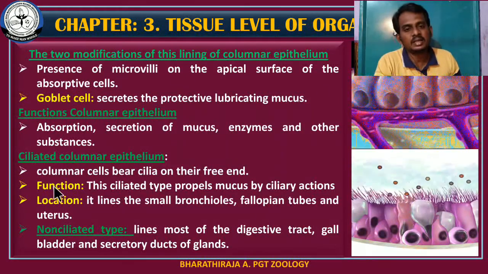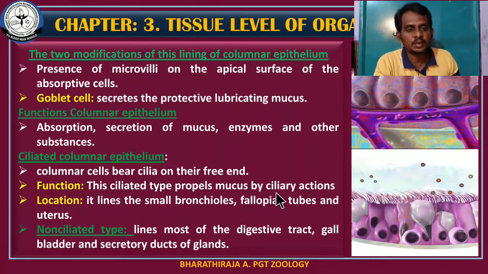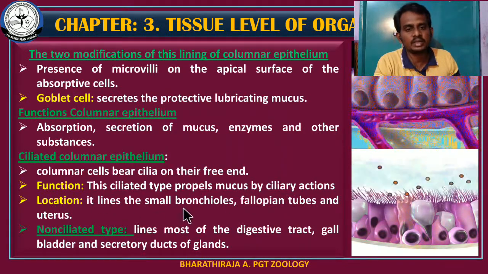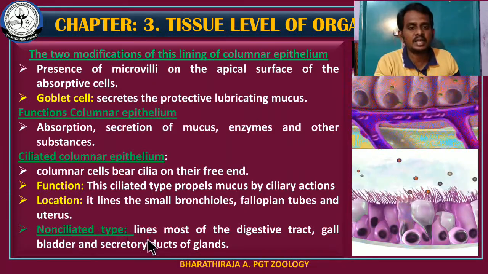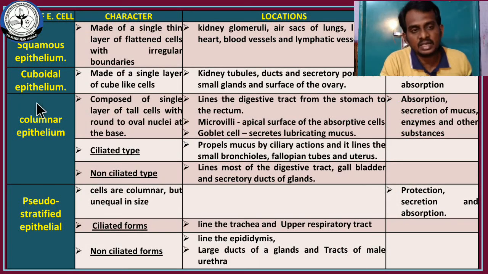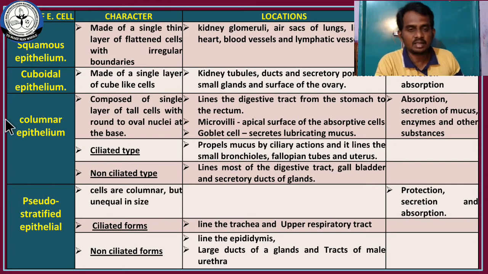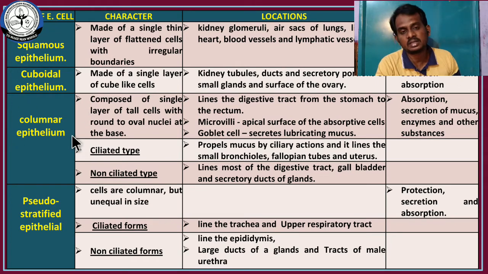The main function of the ciliated type is that it expels the pathogen. It is located in the bronchiole, fallopian tube and uterus. And the non-ciliated type is present in the digestive tract. Columnar epithelial cells: the characteristic features, location and functions of columnar epithelial cells are over.